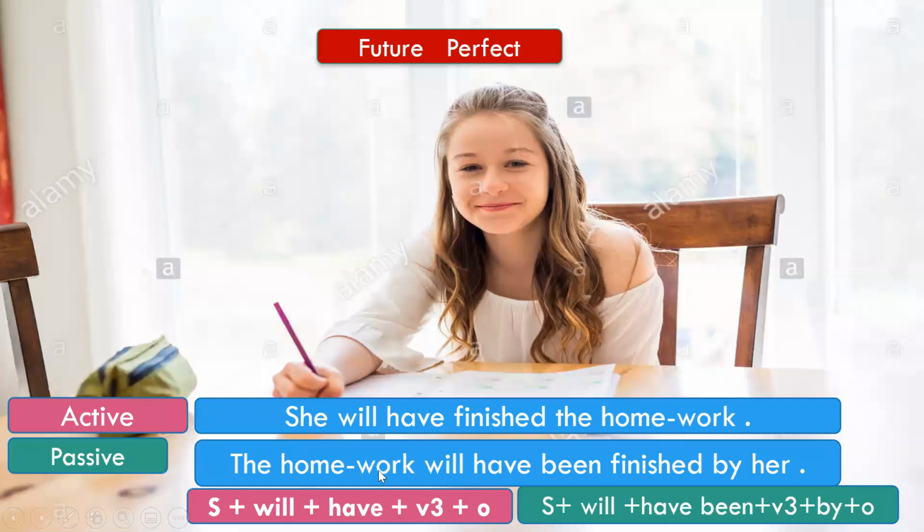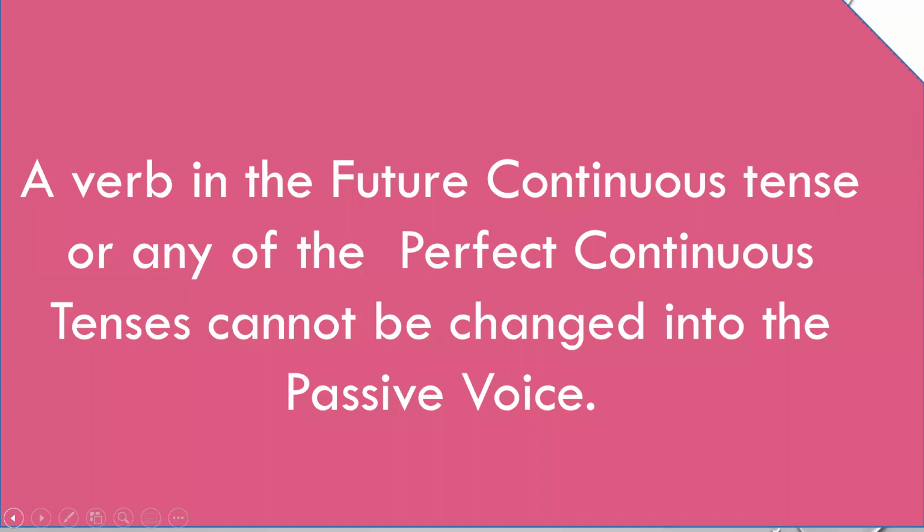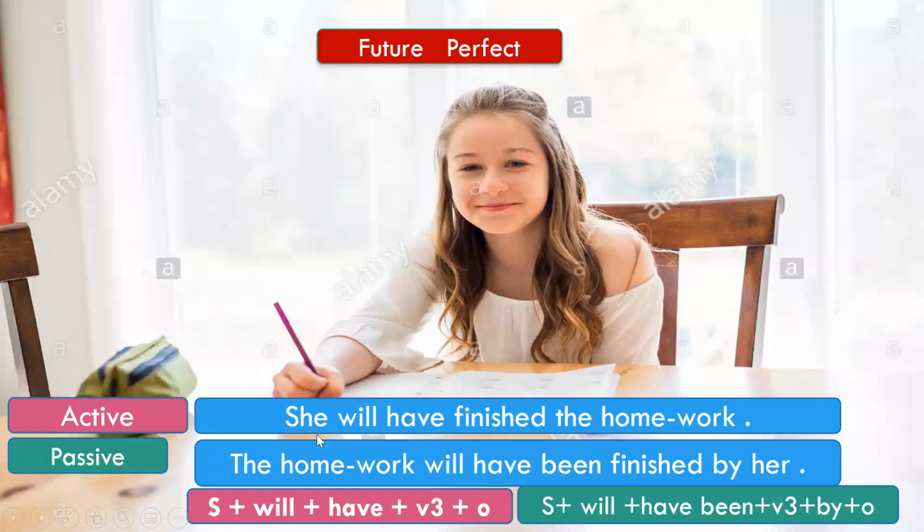The homework will become the subject now, and she will change to what? She will change to her now. I told you in the passive voice, she will change to her. So her will become the object of the sentence and not she. We will not say the homework will have been finished by she. We will say her. So her will become the object.